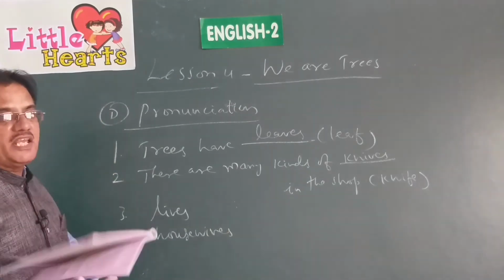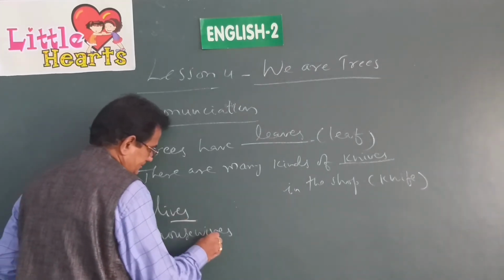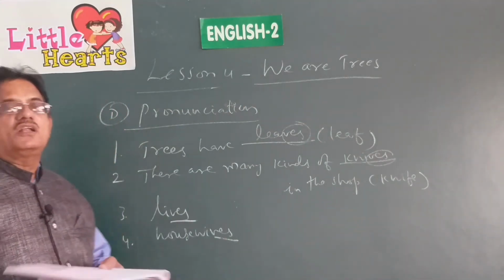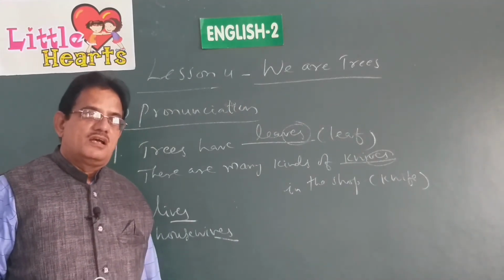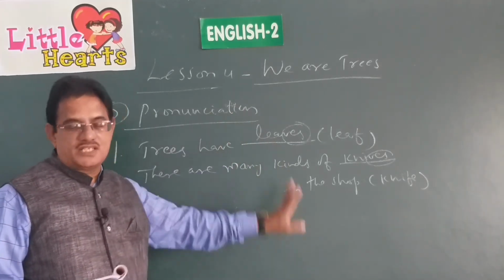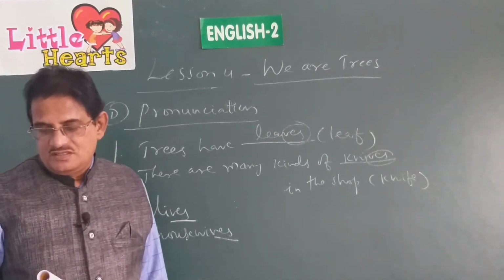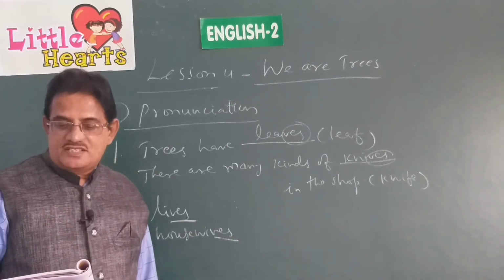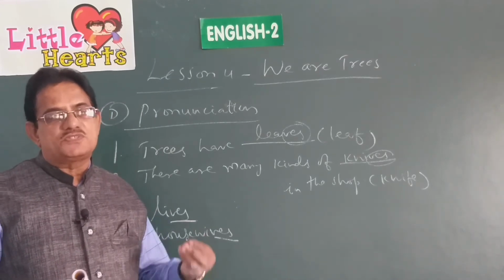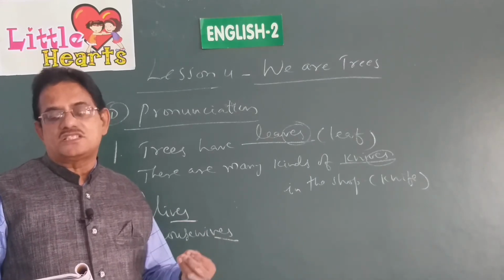See, whichever singular takes F, its plural takes VES. You can see that there. If any word ends with F, if you want to write plural forms for that, you have to remove that F and write VES as plural. Writing skills, children, write the sentences about how trees are useful to us. Not the entire lesson, you have to write some sentences about the ways the trees are useful to us.